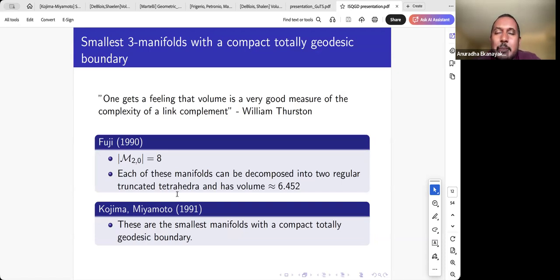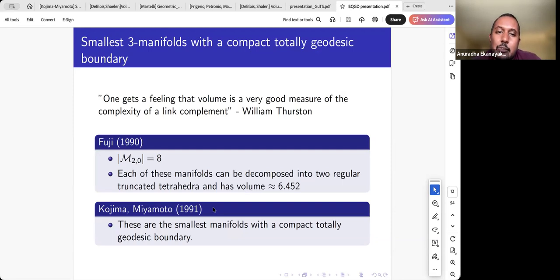Later, Miyamoto published some results for manifolds with non-compact totally geodesic boundary, but my focus will be on the ones with compact totally geodesic boundary, and this is the only known result so far in that category. So what I wanted to do is to look at the manifolds with a compact totally geodesic boundary that also have a cusp. The ones studied by Kojima, Miyamoto and Fujii are compact manifolds. They don't have a cusp. So what I wanted to look at is the manifold with the smallest volume that has both a compact totally geodesic boundary and a cusp.